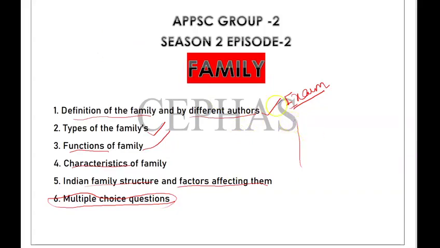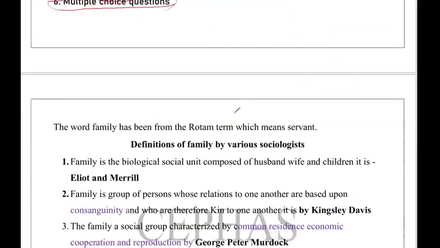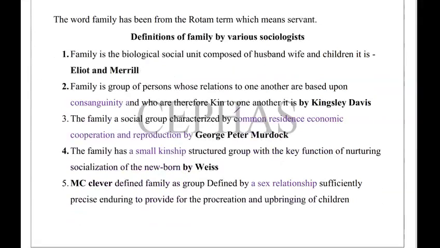In this session, first we'll talk about the authors. The word family is from the Latin term meaning servant, that means one to one, each other. So let us talk about the sociologists, what they say about the family and what definitions they give. First we'll learn about Eliot and Merrill. He's very important from the exam point of view. All these authors are very important.